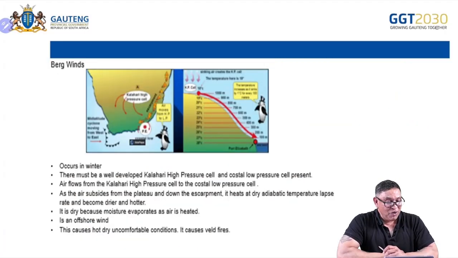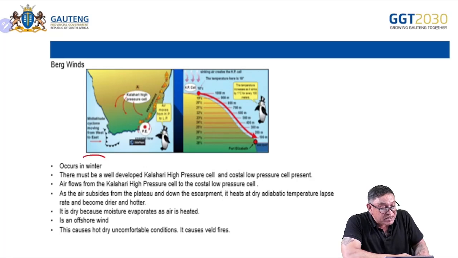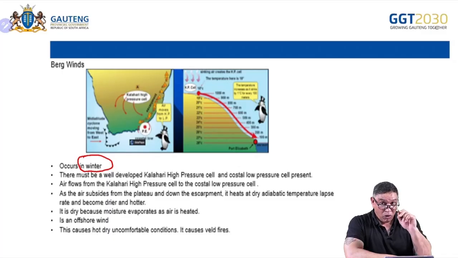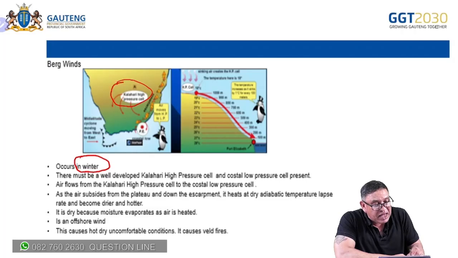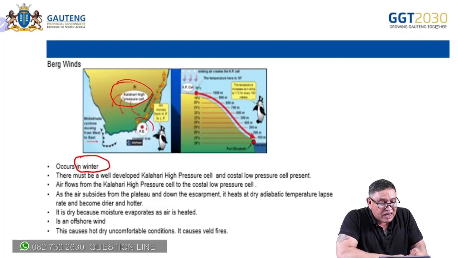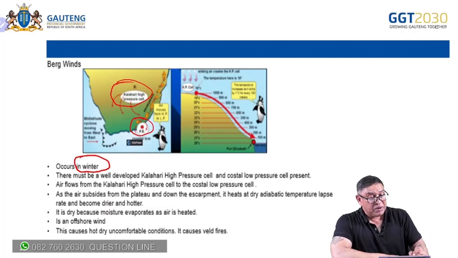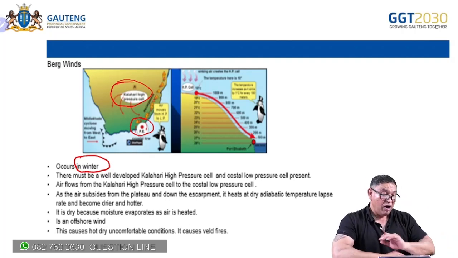We're going to use this coastal low and the principles. So let us look at this. In order to remember this, Berg winds happen in winter. Remember that there's no Berg winds in summer. It's only winter. So, in order for Berg winds to occur, there must be a Kalahari high pressure system and a coastal low. Okay, now we've learned a Kalahari high pressure system must be well developed over the interior, and the coastal low, of course, at the coast.